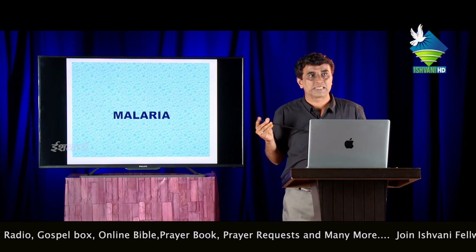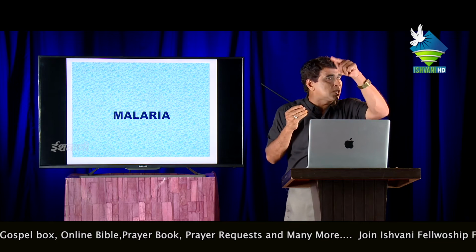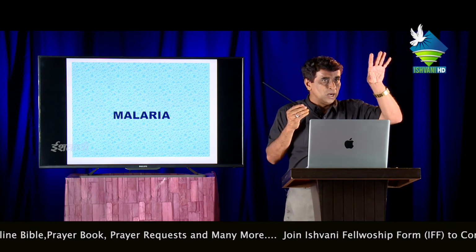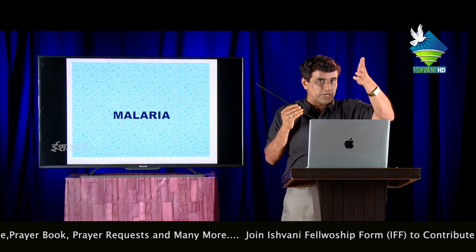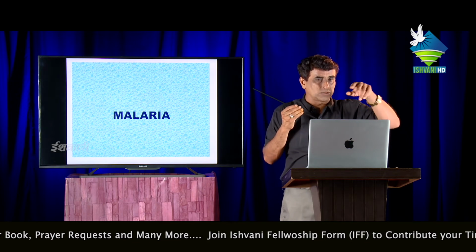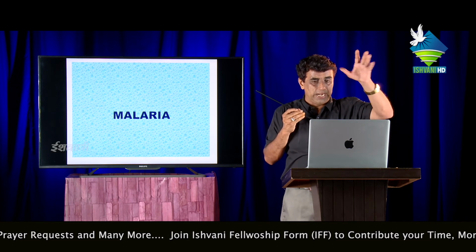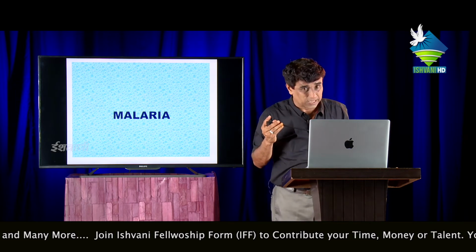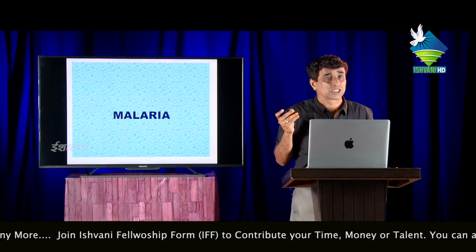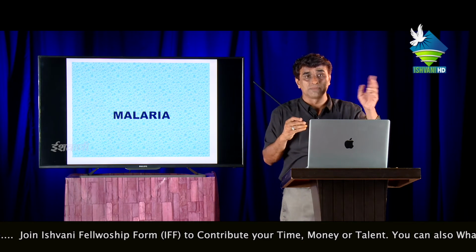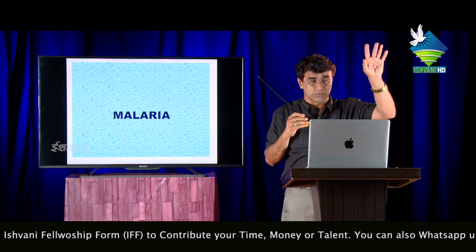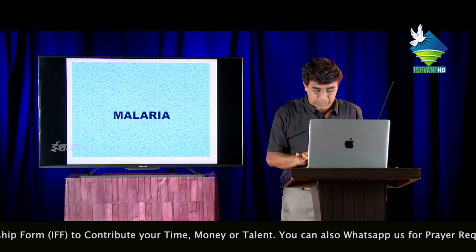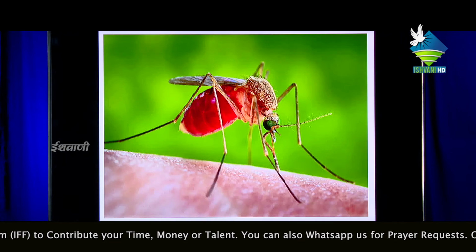The interval fever reflects the stages of the Plasmodium in the body of the patient. There are actually two hosts: the mosquito and the human being. The sexual reproductive cycle of the Plasmodium is completed in the mosquito, and the asexual cycle is in human beings. Now let us see photographs of the mosquito.